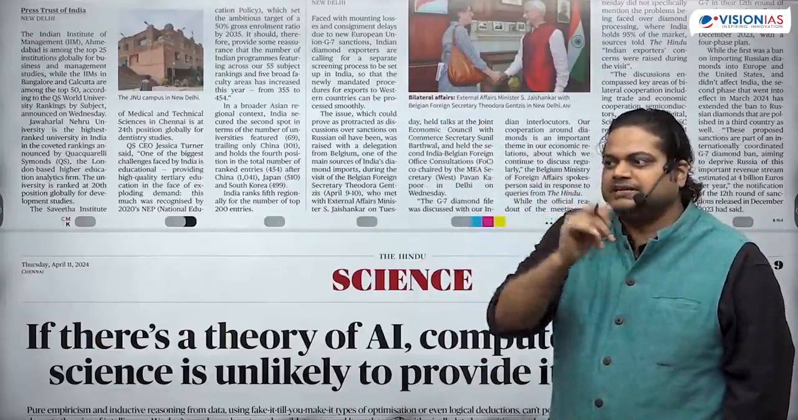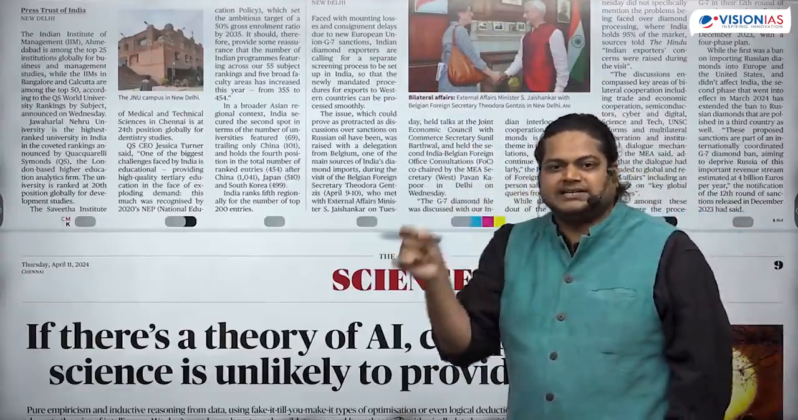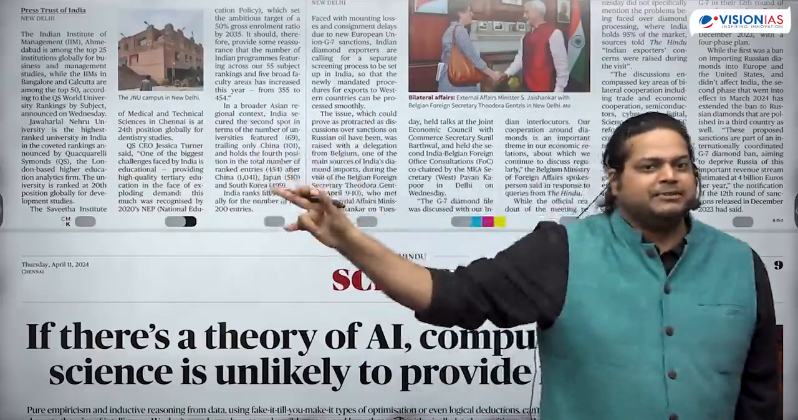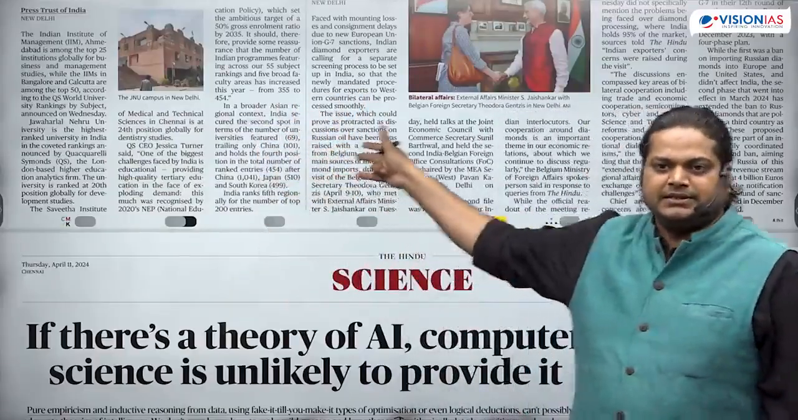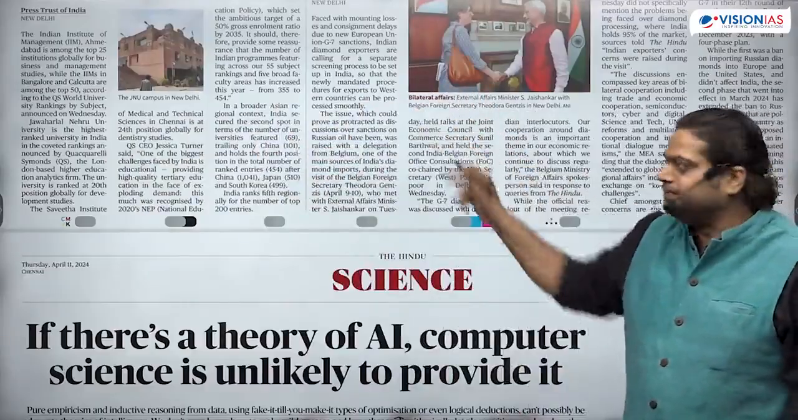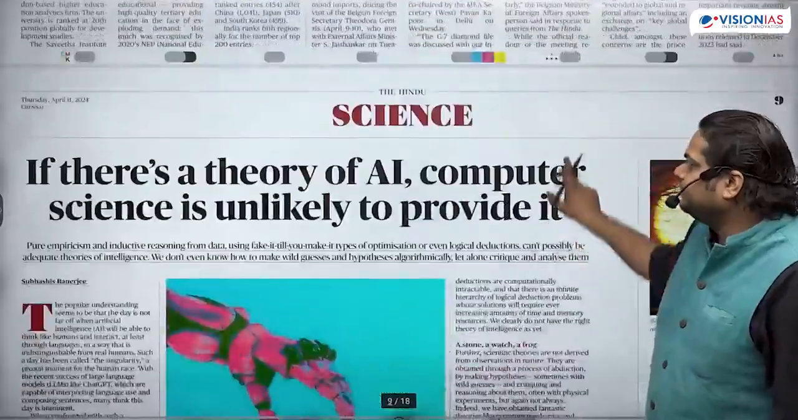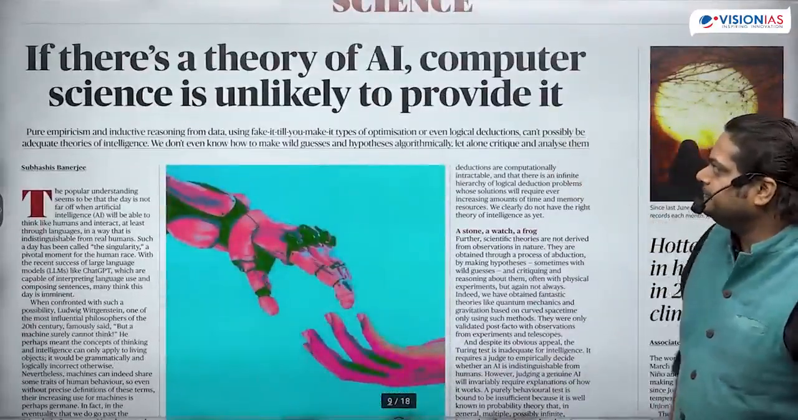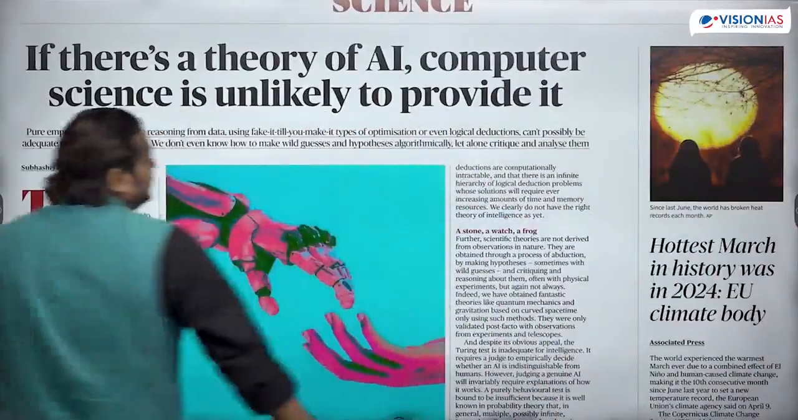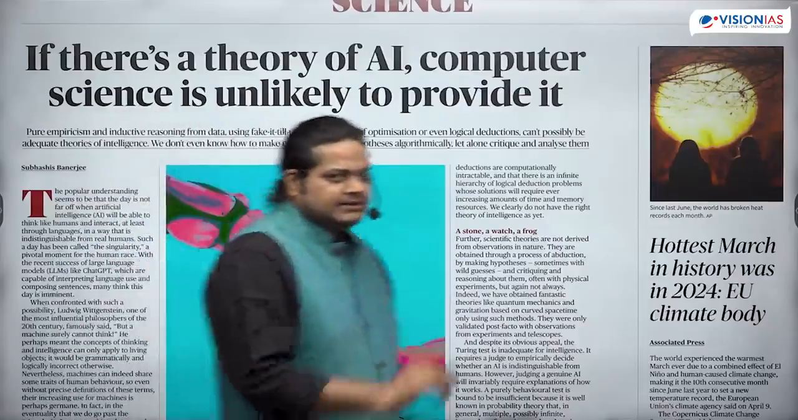And UPSC has not asked about India's ranking much, but in one or two questions they have asked this way: India has this rank in one statement, and in the second statement this report is published by this organization. But mostly UPSC asks this report is published by whom. Science. If there is a theory of AI, computer science is unlikely to provide it. Is this an important article?